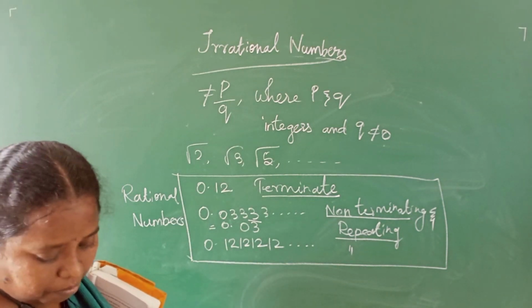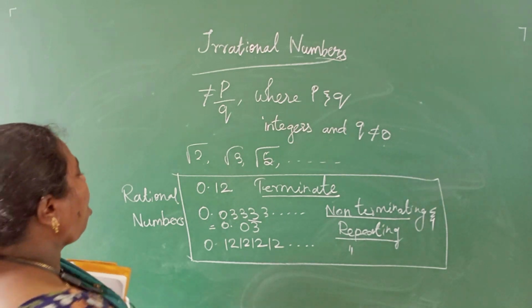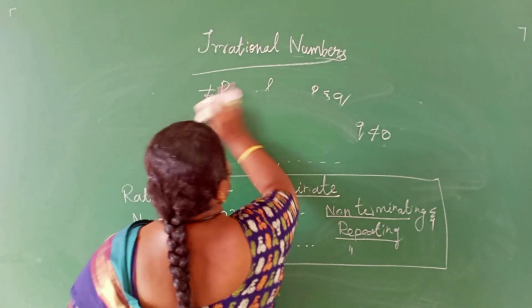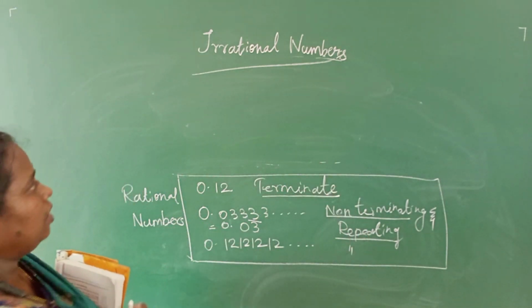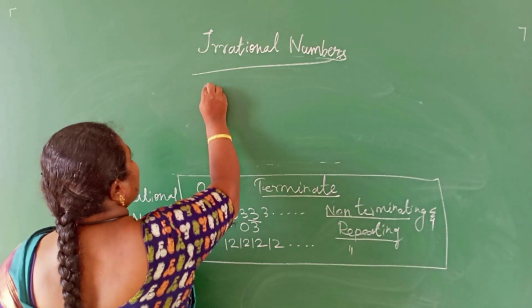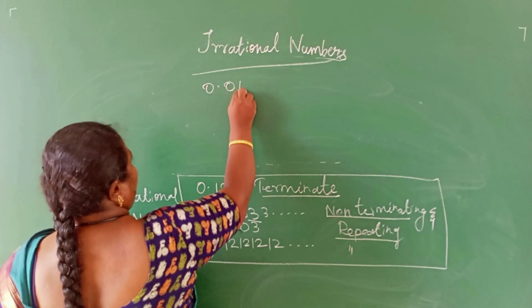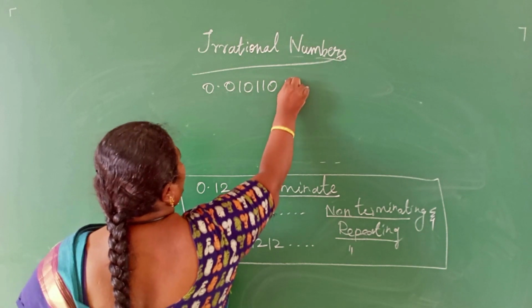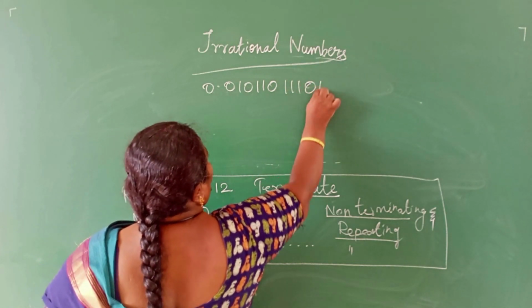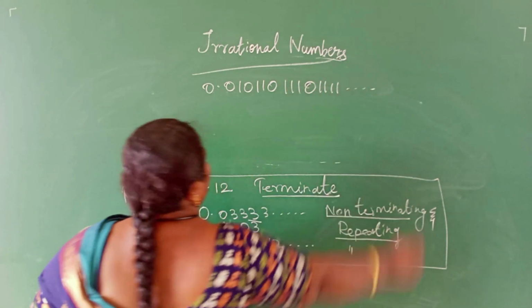Let me see how to write the irrational numbers. See here, there is a number 0.01011101111, it goes on like this.